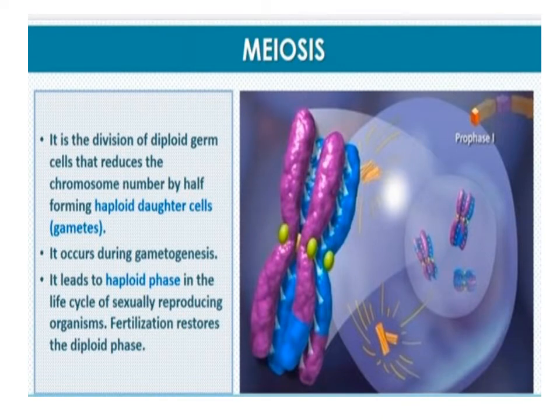The production of offspring by sexual reproduction includes the fusion of two gametes, each with a complete haploid set of chromosomes. Gametes are formed from specialized diploid cells. This specialized kind of cell division that reduces the chromosome number by half results in the production of haploid daughter cells. This kind of division is called meiosis. Meiosis ensures the production of the haploid phase in the life cycle of sexually reproducing organisms, whereas fertilization restores the diploid phase. In plants and animals, meiosis during gametogenesis leads to formation of haploid gametes.